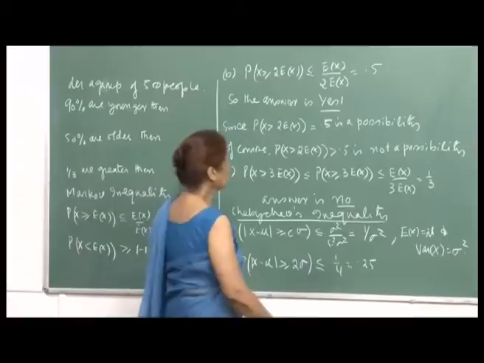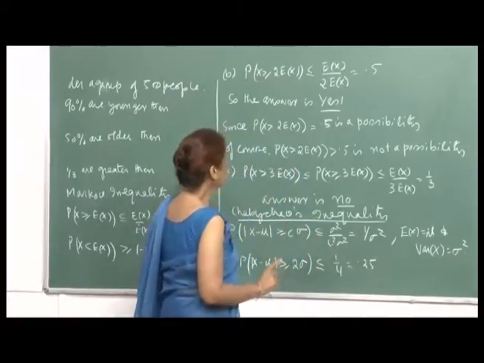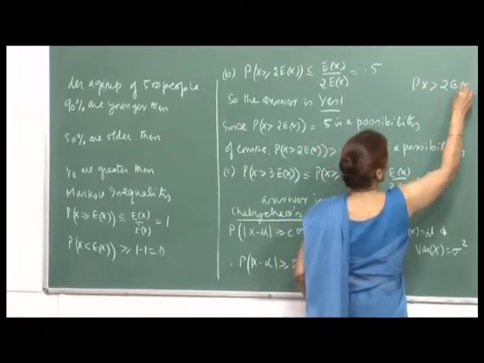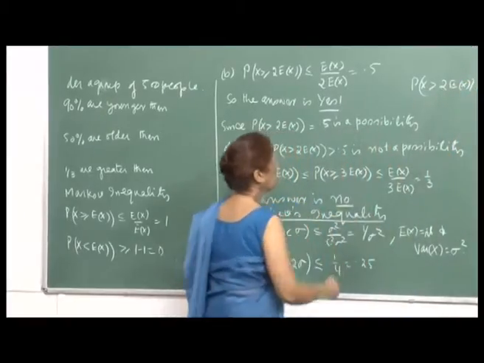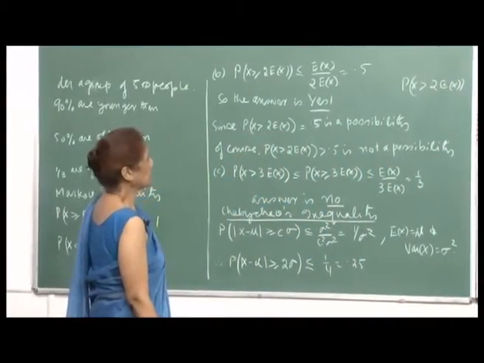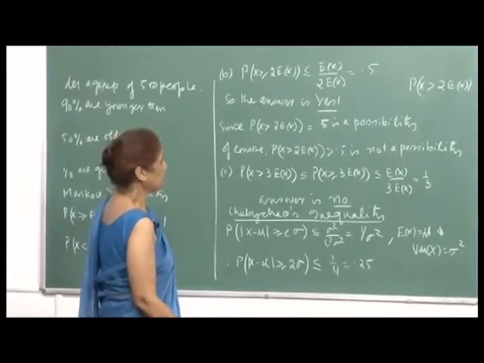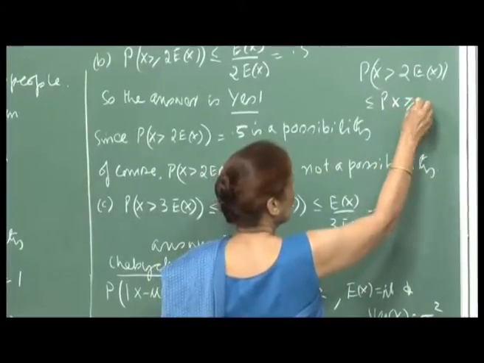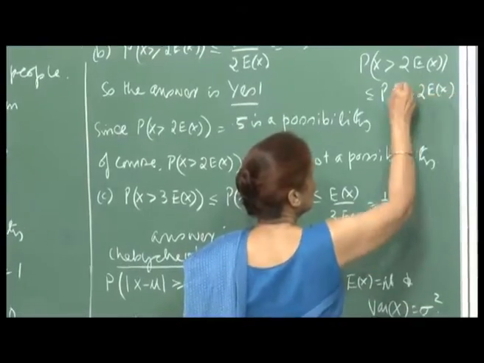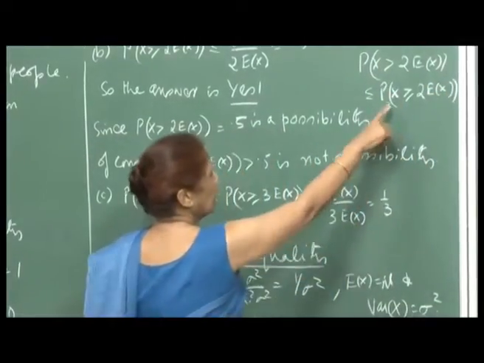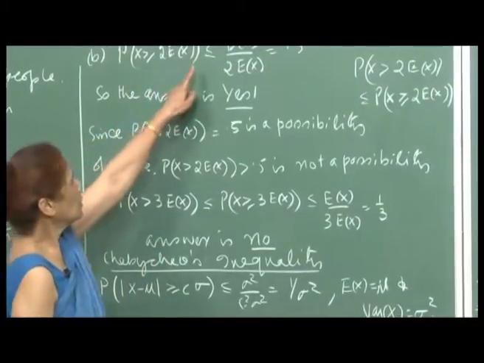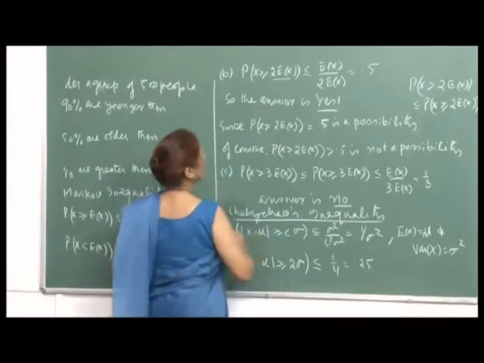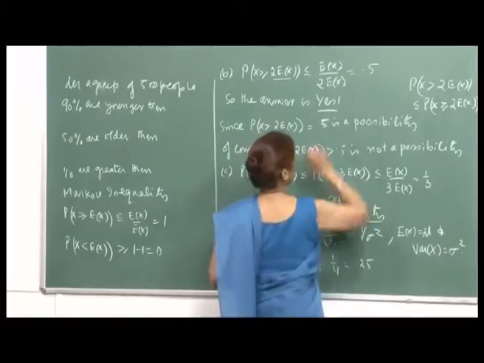To answer the second question, what we want is older than twice the average age. That means you want the probability that X is greater than twice E[X], with a bound that at least 50% people are older than twice the average age. This probability is less than or equal to the probability that X is greater than or equal to twice E[X], because this event is bigger than that event. By Markov's inequality, this is less than or equal to E[X] upon twice E[X], which is equal to 0.5.